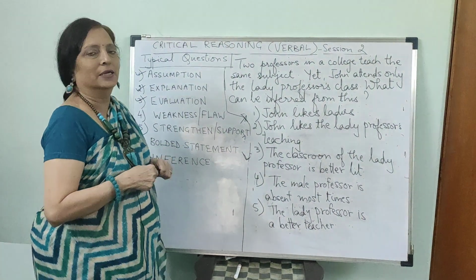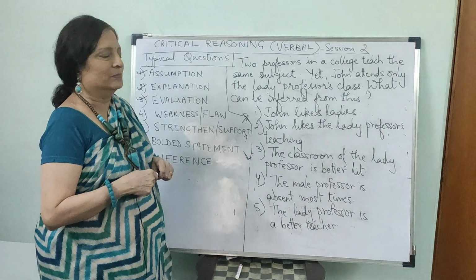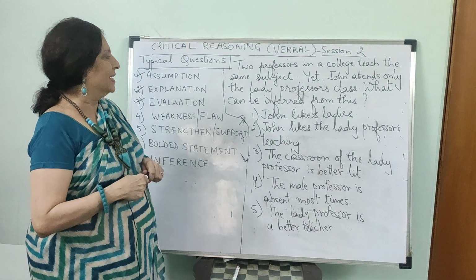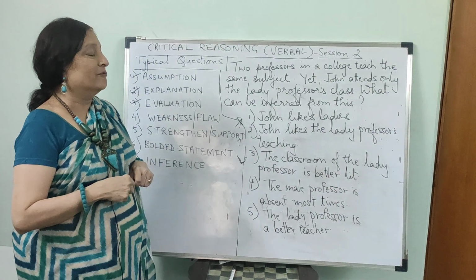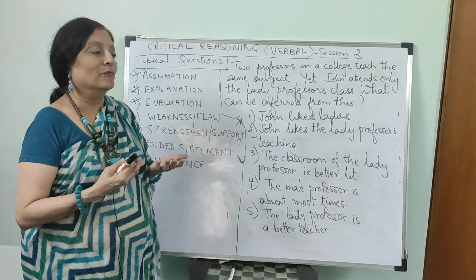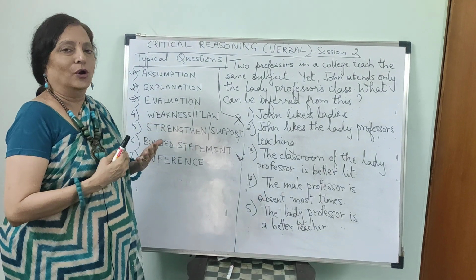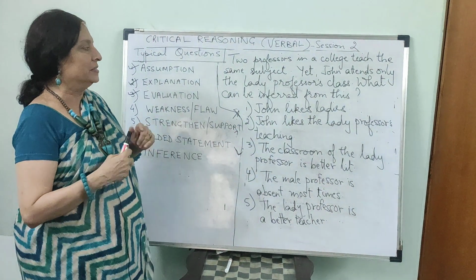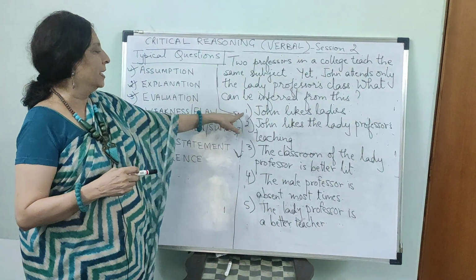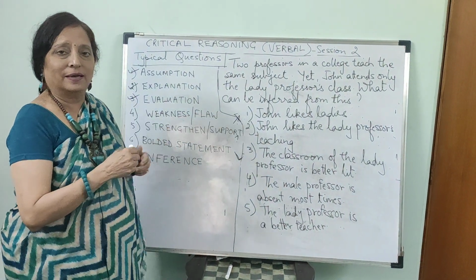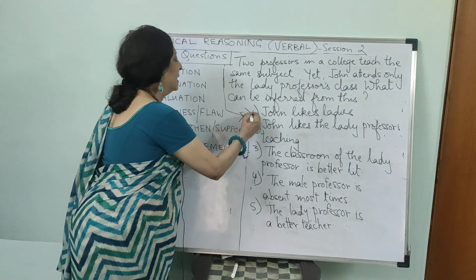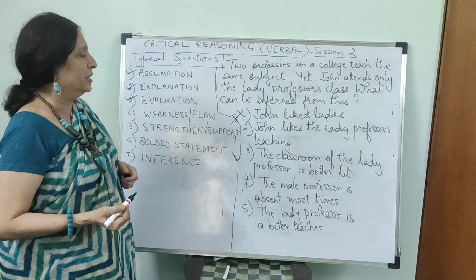Two professors in a college teach the same subject. Yet John attends only the lady professor's class. What can be inferred from this? What can we know about John or about the professors from this information? One, can we infer that John likes ladies, that's why he is attending only the ladies' class? Nowhere does it suggest that. That's outside the scope of the argument.